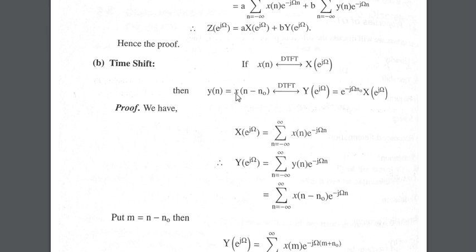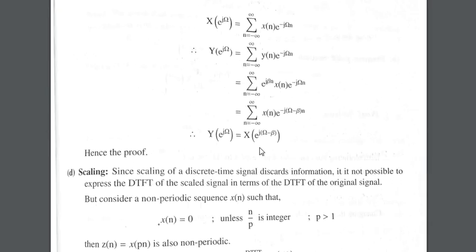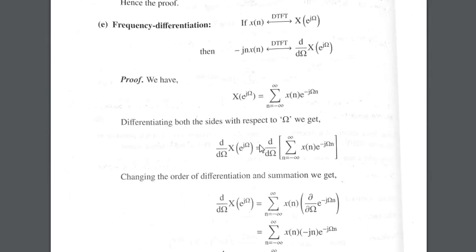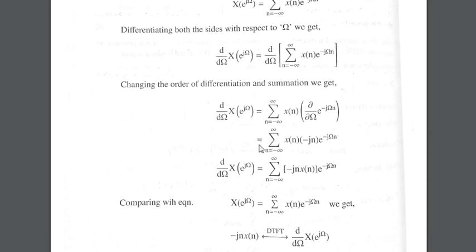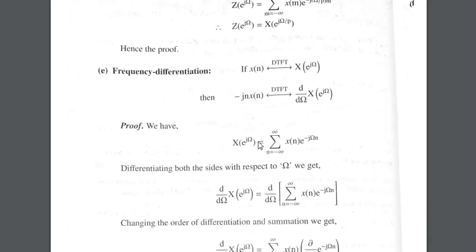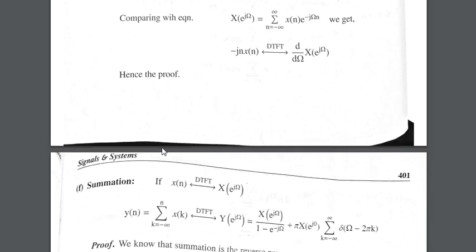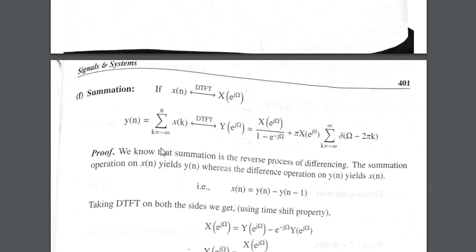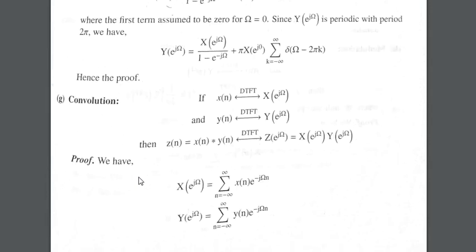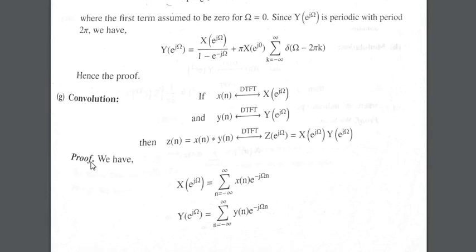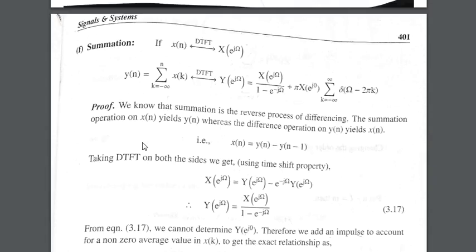So the time shift, again x of t minus t naught it was, now it is x of n minus n naught. Similarly frequency shift, and we have frequency differentiation as it was in the Fourier transform. Then summation, convolution is there. The summation is a new one.